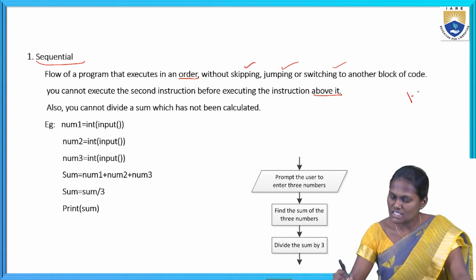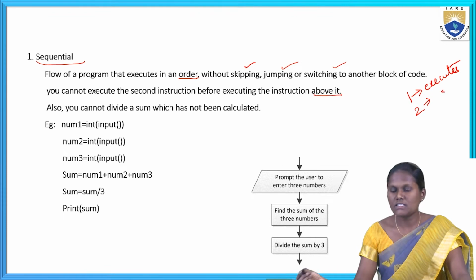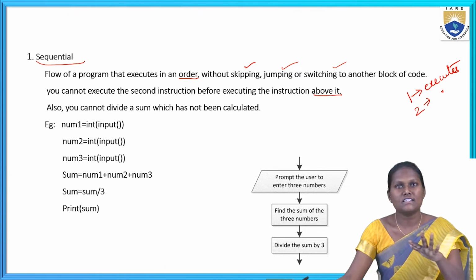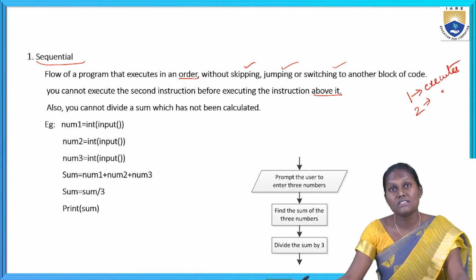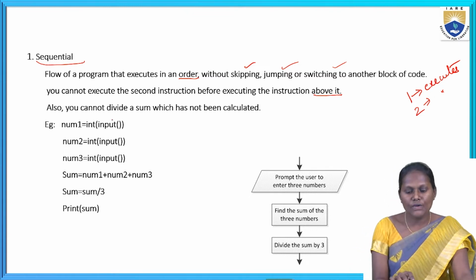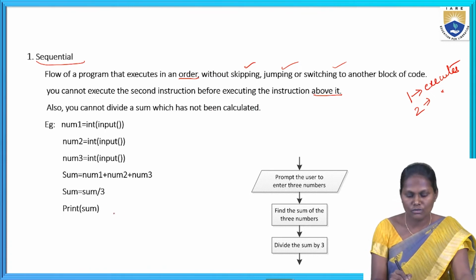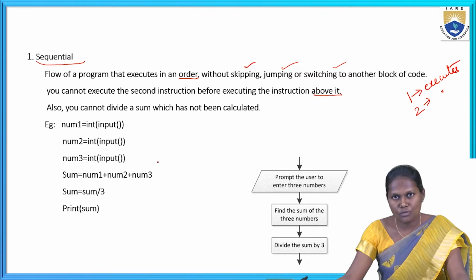The first instruction executes first, then the second instruction executes. In this sequential process, the second statement doesn't execute before the first statement. This is the main point of the sequential statement; it goes through in ordered form. Also, you cannot divide a sum which has not been calculated.